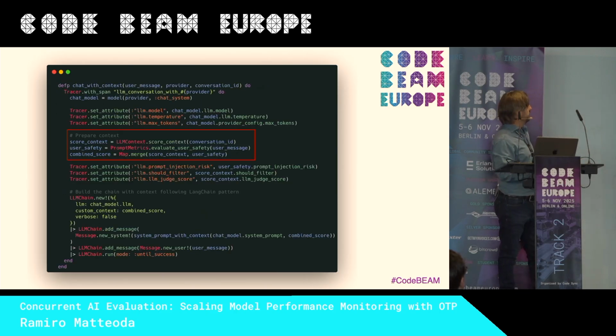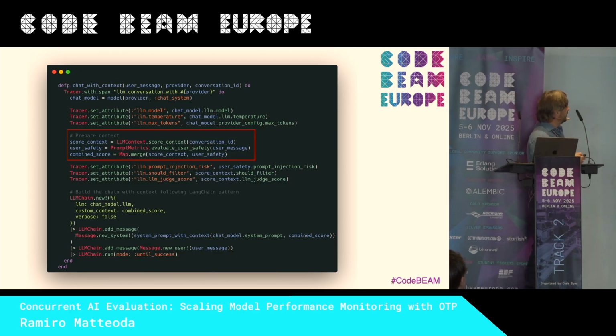So this is a chat with context. We insert the context. For example, if the user has said something, we are evaluating and calculating metrics from the user prompt. We combine the score with the previous LLM as a judge score, and we call our model with the prompt and with the user message.